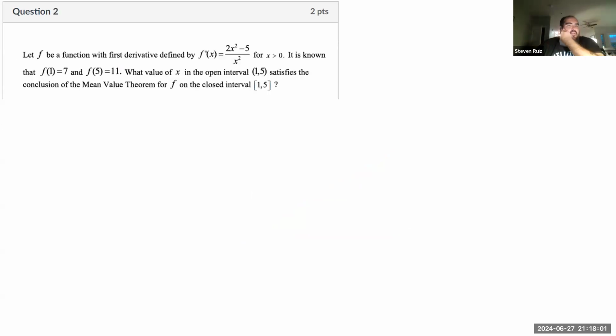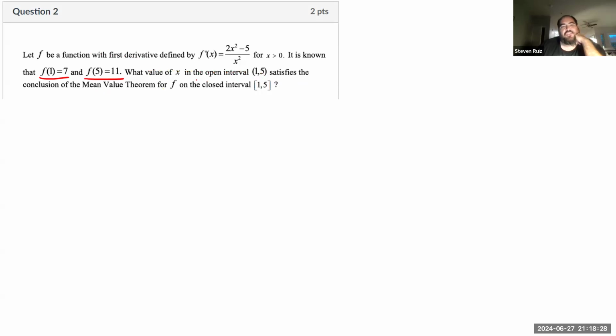Next, question 2. We're given the derivative of a function, and it is known that f of 1 is 7, f of 5 is 11. From there, we are asked what value of x in this open interval satisfies the conclusion of the mean value theorem. So it sounds like we're already assuming the mean value theorem was satisfied.